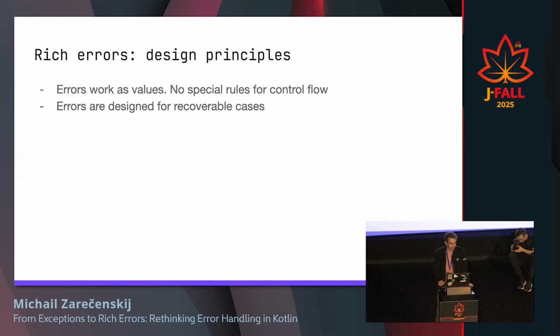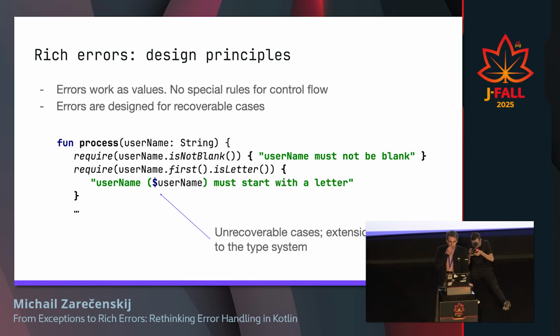It's not clear. The next thing is that we really want to design these errors for recoverable cases. An instance of an unrecoverable case is when you use something like require, which is actually an extension to the type system.